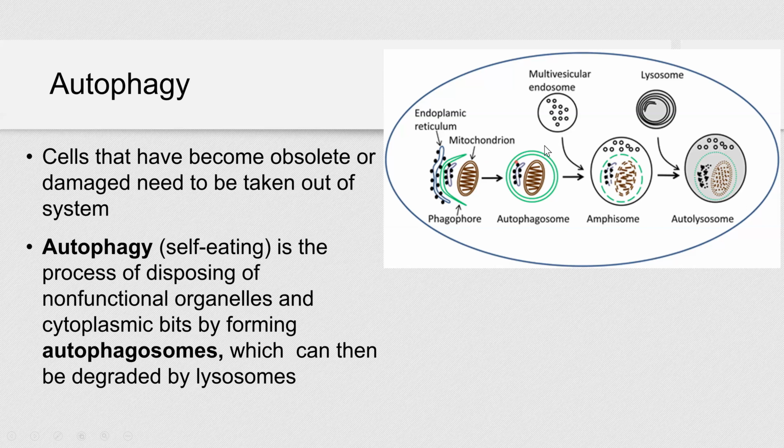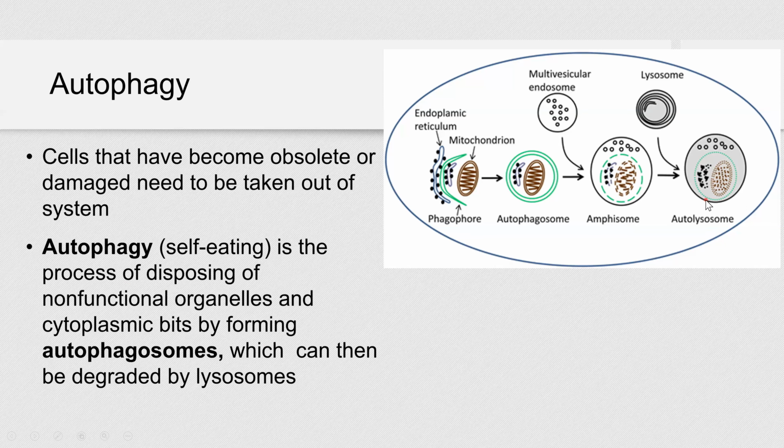Now this autophagosome then fuses with the lysosome. And if you remember, lysosomes carry digestive enzymes. So those digestive enzymes will be released and they will break down this mitochondrion, right?